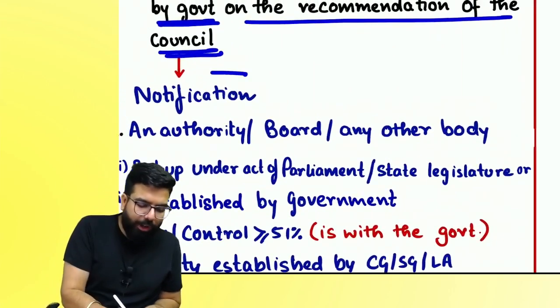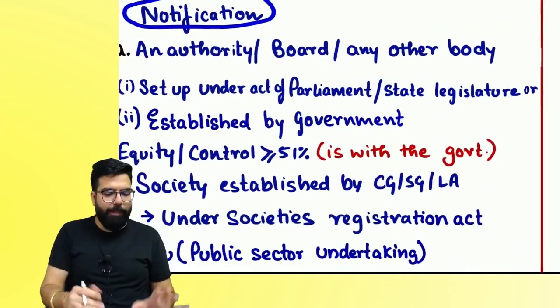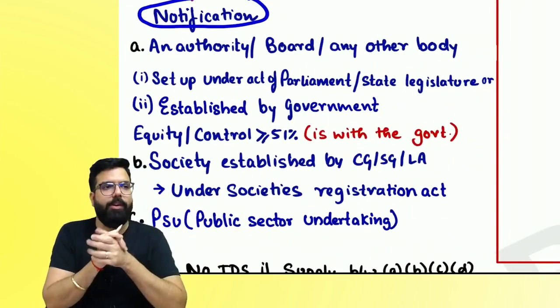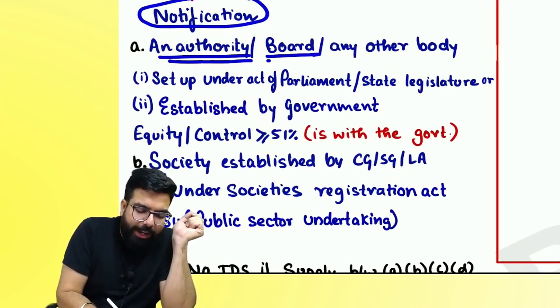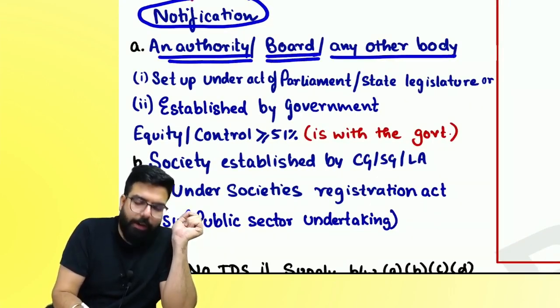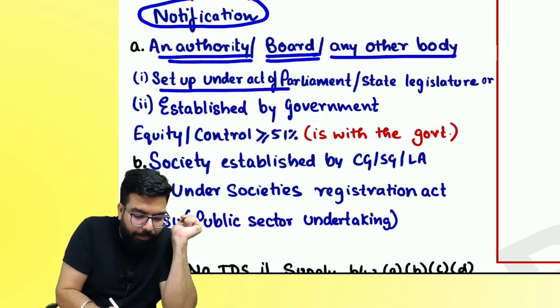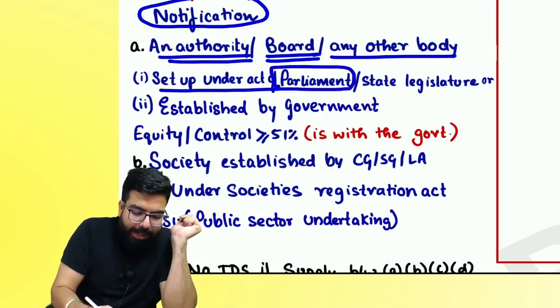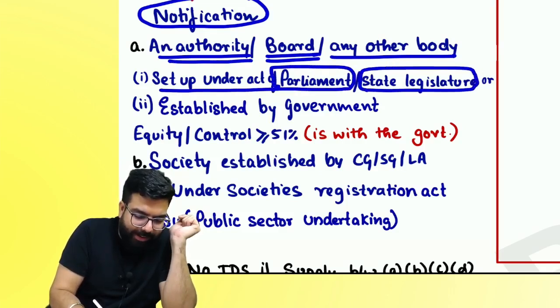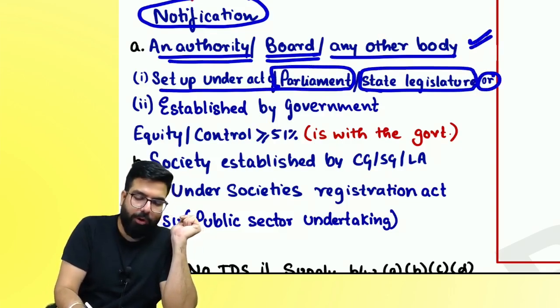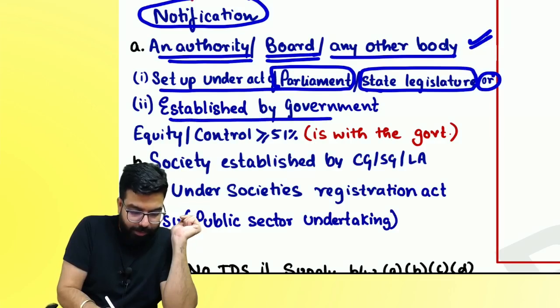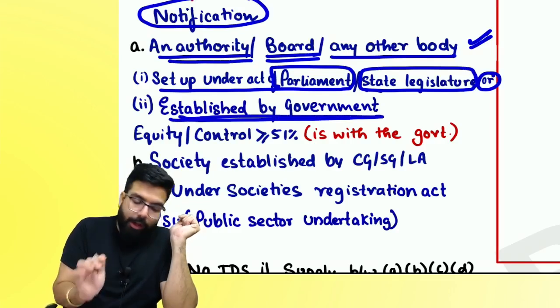A notification was issued and the government told these people have to deduct. Who? If you are an authority or any board or any other body which is set up by whom? By an Act of Parliament or state legislature, or you are an authority, board or any other body established by the government.